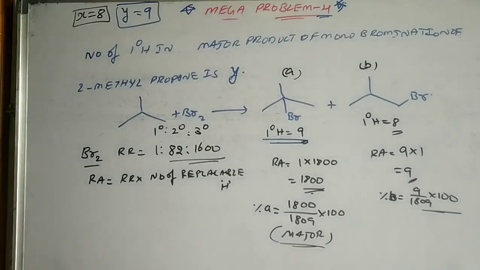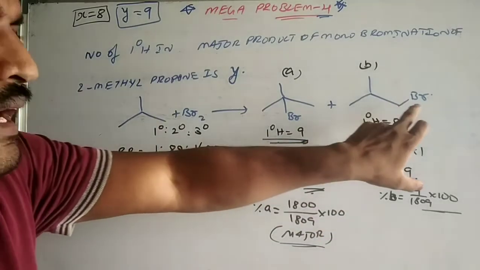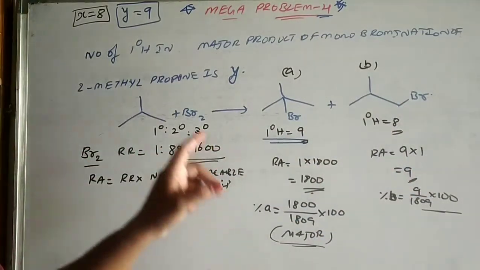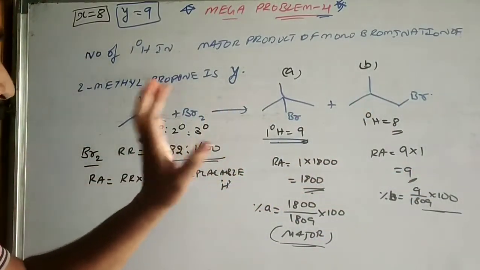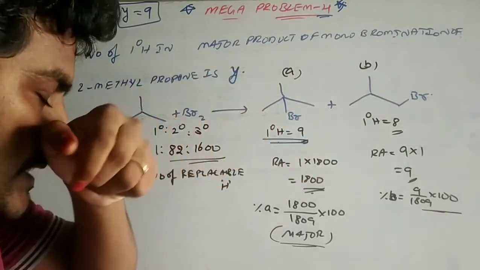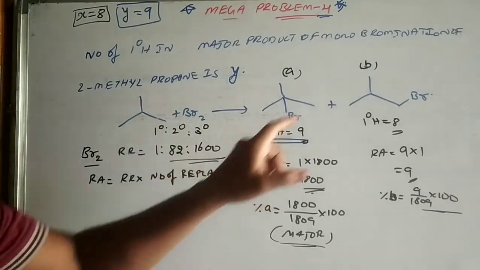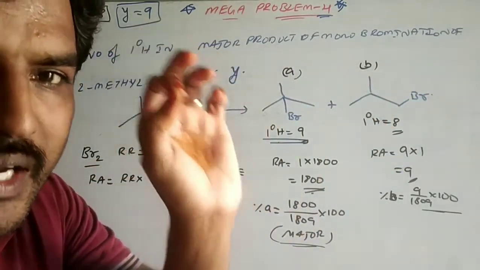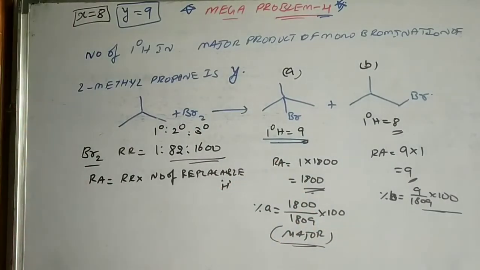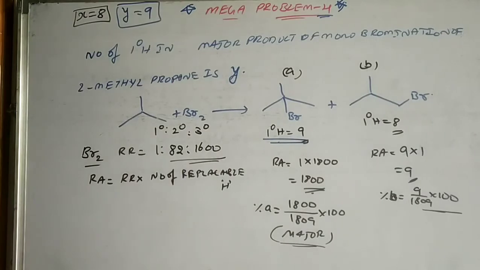So monobromination of 2-methyl propane gives you the tertiary compound as the major product. Monochlorination of 2-methyl propane gives you the primary chloride as the major product. Though tertiary is more reactive, based on the relative amount, primary will be the major product. So X is 8 and Y is 9.